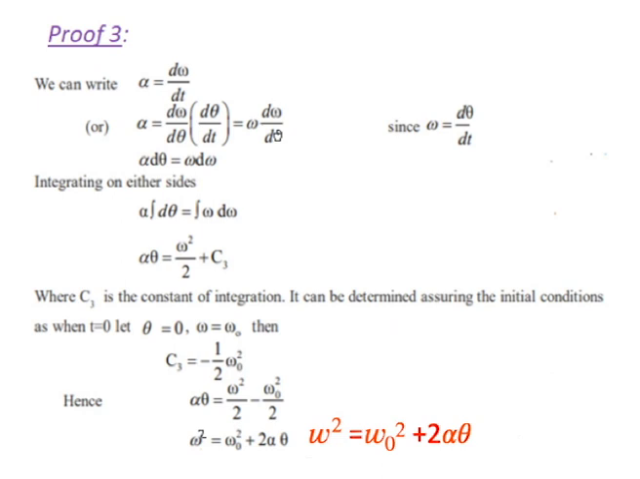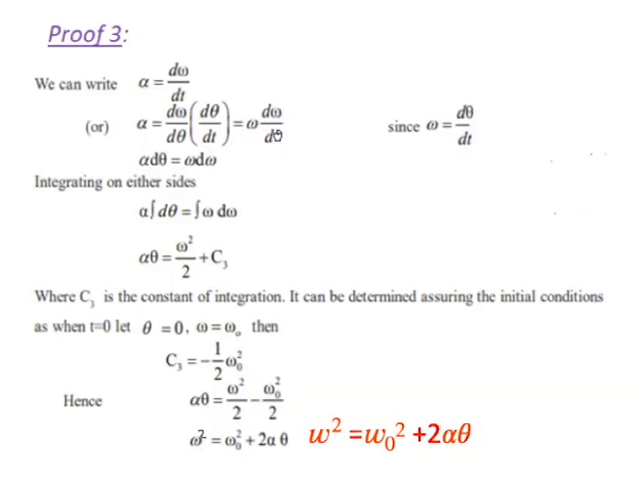And now the third one is proved. We can write alpha is equal to d omega by dt. This is the angular acceleration, equal to the rate of change of the angular velocity. So alpha is equal to d omega by dt, and multiplying and dividing by d theta, alpha is equal to d omega by d theta into d theta by dt. Here omega is equal to d theta by dt, so alpha equals omega into d omega by d theta.